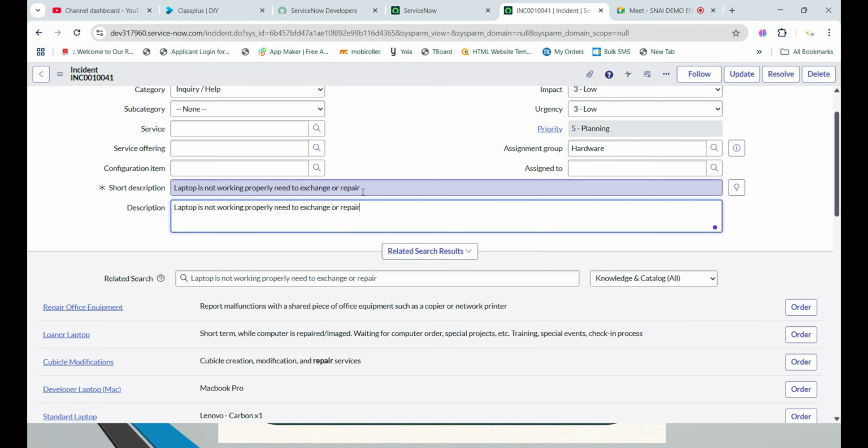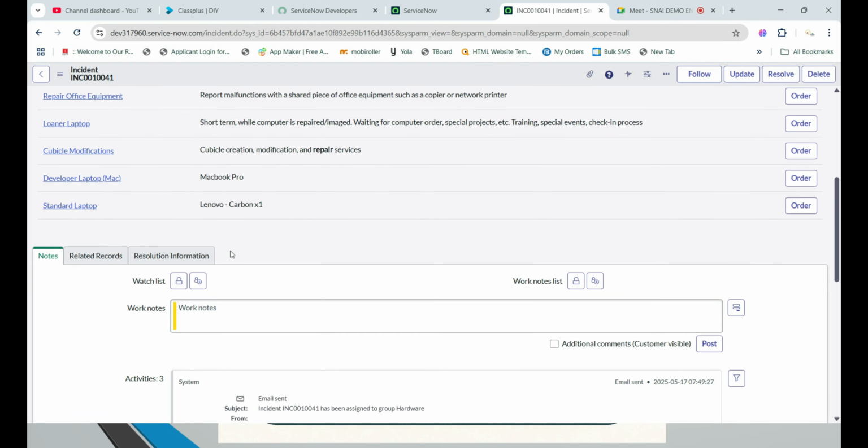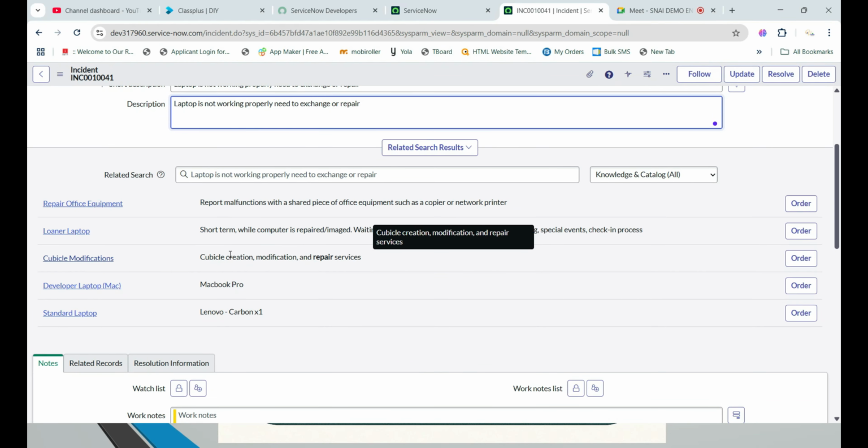For example, I'm trying to create a ticket saying laptop is not working properly and need to exchange or repair, and it is already available as an article. If you go through that article, you may be able to resolve your ticket on your own. You can see related information such as loaner laptop, developer laptop, these are all different types of suggestions it provides to customers.